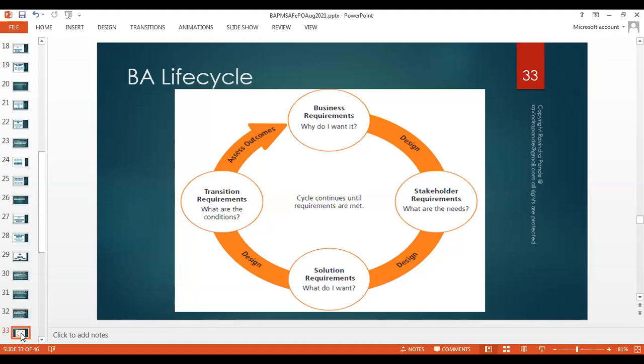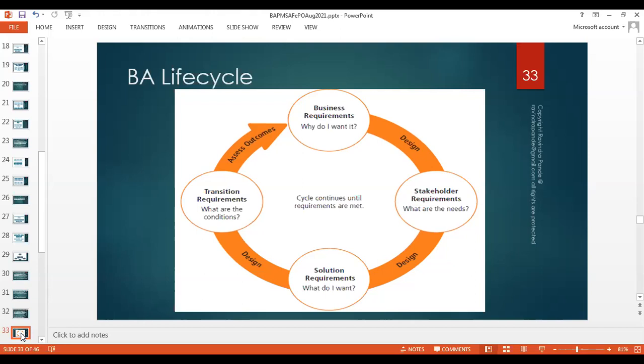Now, can anybody explain this diagram to me? It's a very simple diagram. This is called the business analysis life cycle. This is what we do in totality as a business analyst. We have discussed all the 6 knowledge areas.